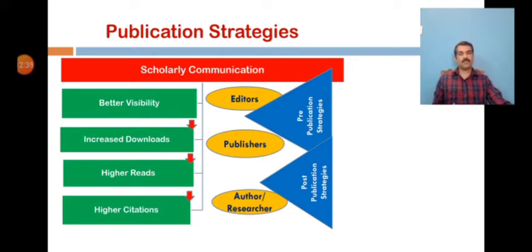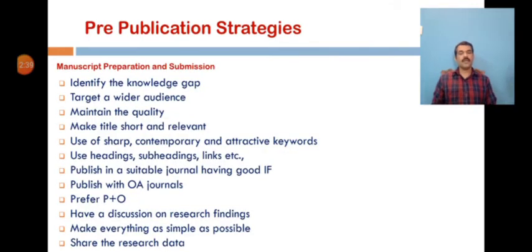And let us see pre-publication strategies. Publishing a paper in a journal, based on disciplinary reputation or with a high impact factor, is the most well-known way of getting your paper cited. But there are many other things a scholar can do to promote his or her work and make it easy for others to find. What are those works we need to take care of?